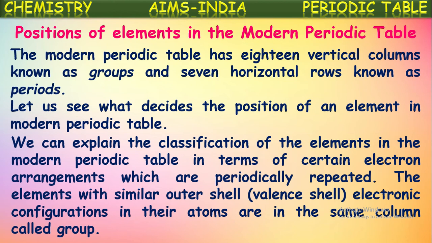Yes, we told here how this modern periodic table is constructed based upon atomic number and electronic configuration, mainly valence electronic configuration. How is it done? Elements are first written in the increasing order of their atomic numbers, and their electron configuration is also taken into consideration. The elements with a similar valence electronic configuration are written one down to another, which we call a group. So all elements in a column will have the same valence electronic configuration, and hence they exhibit the same kind of properties.